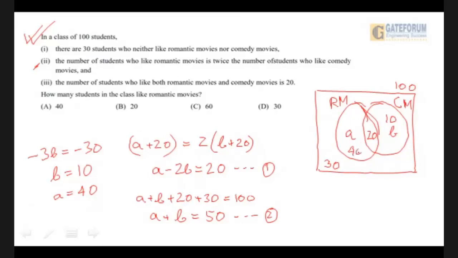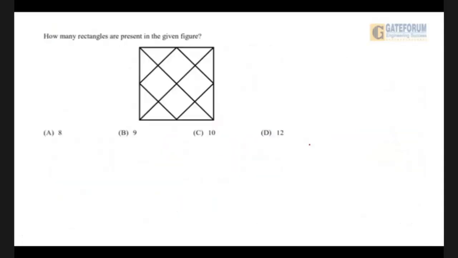So they have asked how many students in the class like romantic movies. So 40 plus 20, that is 60 students in the class who like romantic movies. Best done in this way. It makes the sums a lot easier. Hope that is done. Let's go to the next one.